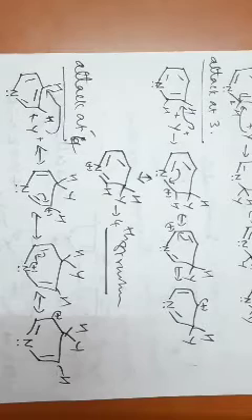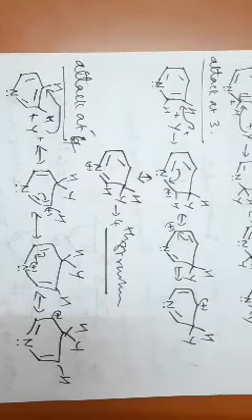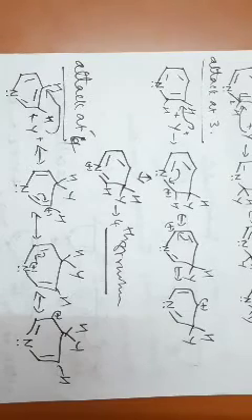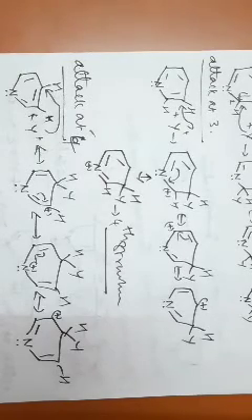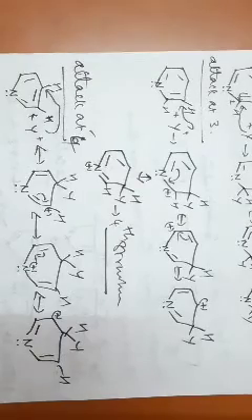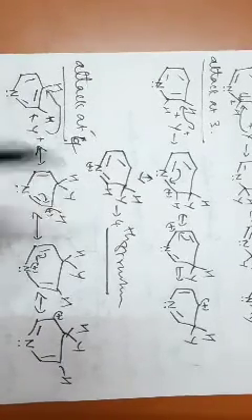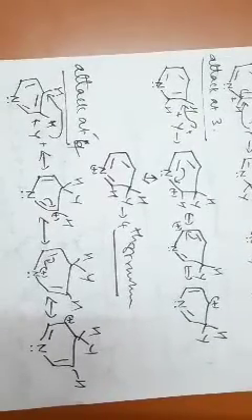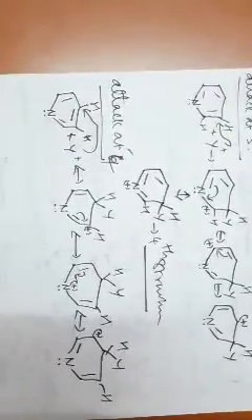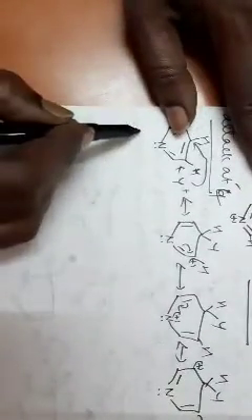How can you remove the lone pair of electrons over the nitrogen atom? It's not so easy. But you can make the lone pair of electrons unavailable for the formation of the fourth structure. How is it possible? It is possible by the conversion of pyridine to pyridine N oxide.